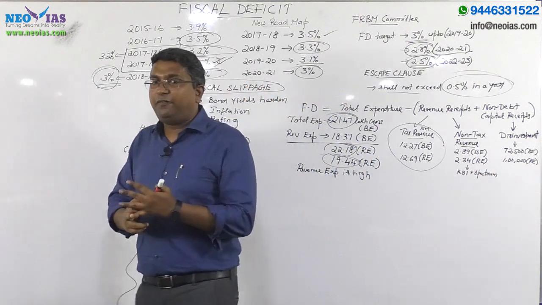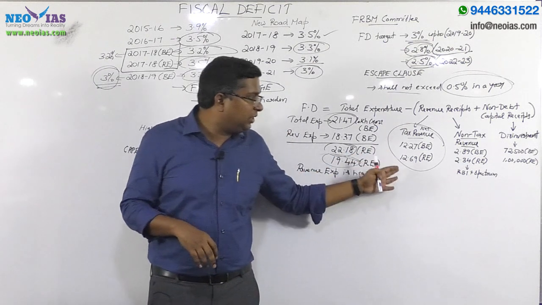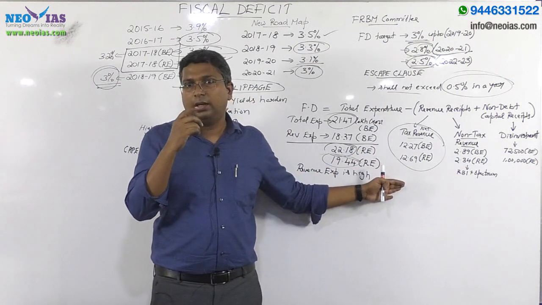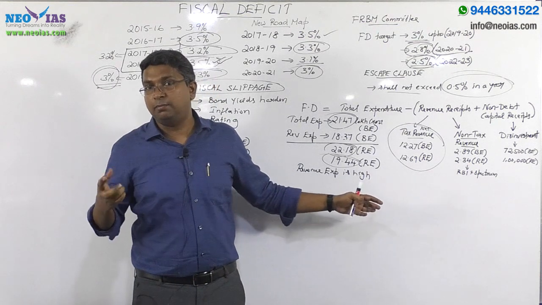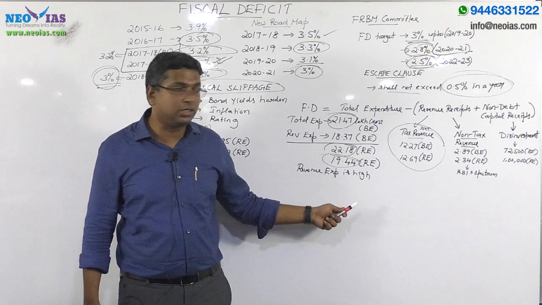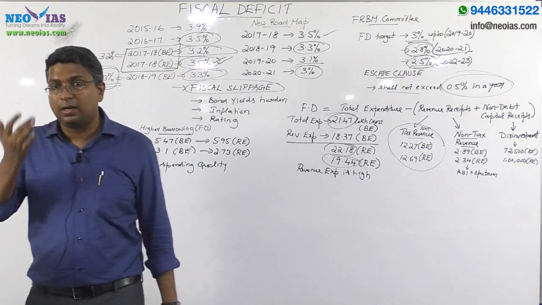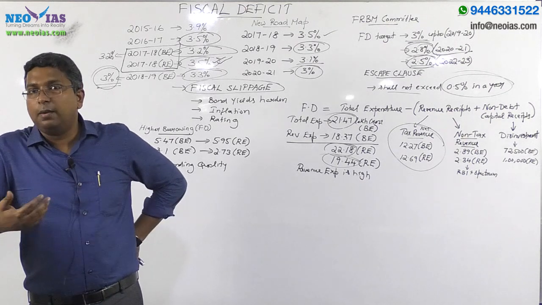So even after higher disinvestment and better performance on the tax revenue front, our fiscal deficit is high, mainly because of two factors: higher expenditure from revenue expenditure as well as lower non-tax revenue. From this area, you can expect a prelims question.